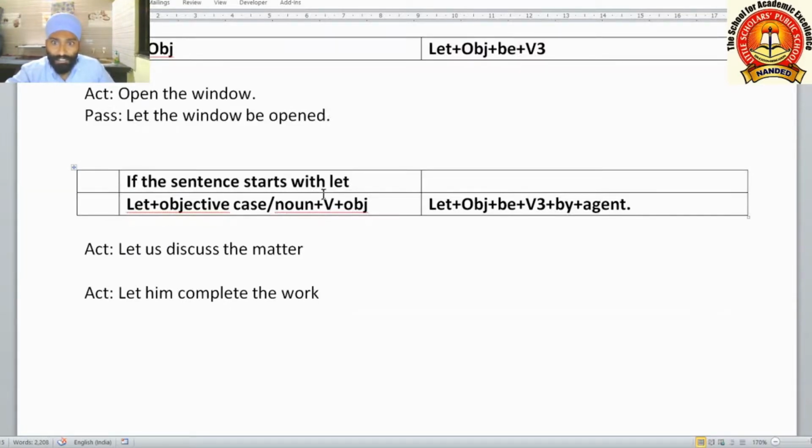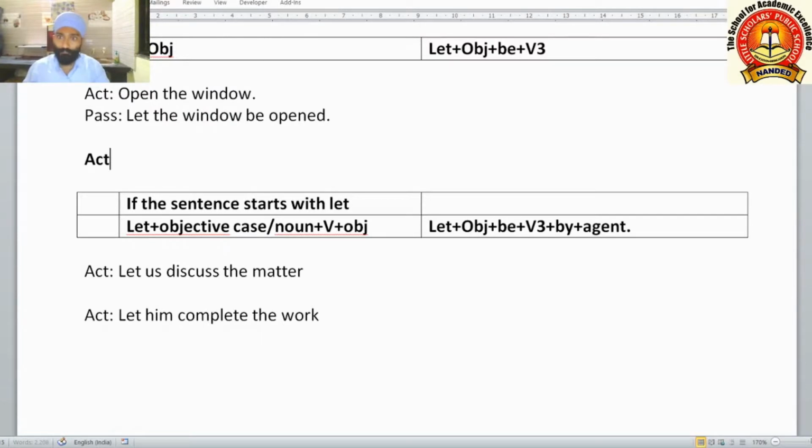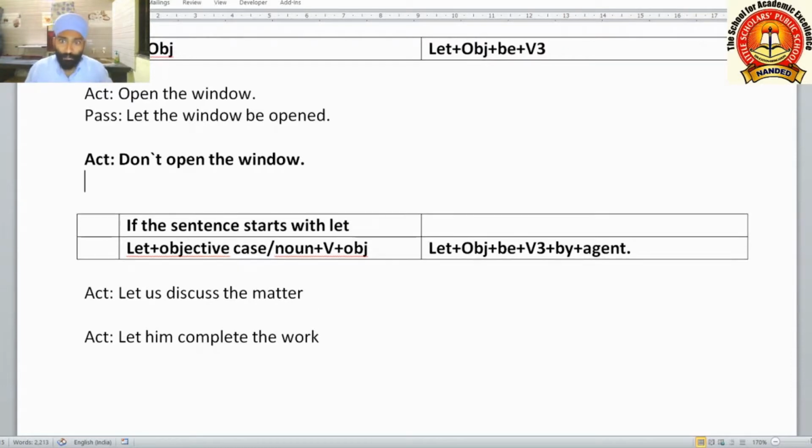Now let us see negative imperative sentences. Sometimes a negative sentence comes to you. How? Active: open the window. Don't open the window. If a negative sentence is there, how to change? You know that in passive sentences we don't use do, does or did. So you use is, am, are instead of them.